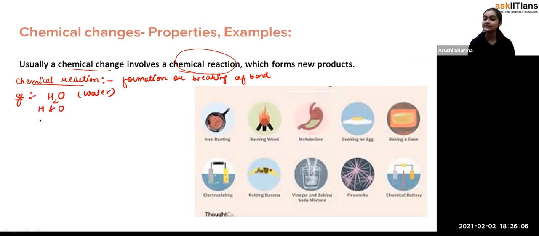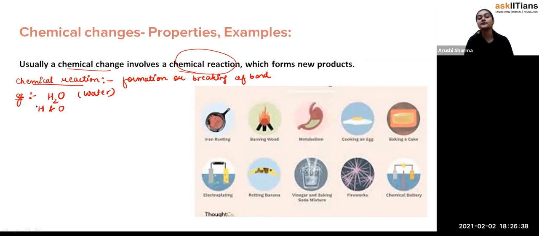So whenever the water is undergoing some change, in the physical change, the H2O water form is converting into the ice form, or the ice form is converting into the water form, but no other substance is forming. But if the H2O is reacting with some other kind of substance, in a chemical process, the bond between the hydrogen and the oxygen will break down, or sometimes there will be formation as well.